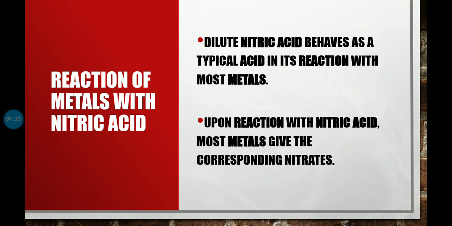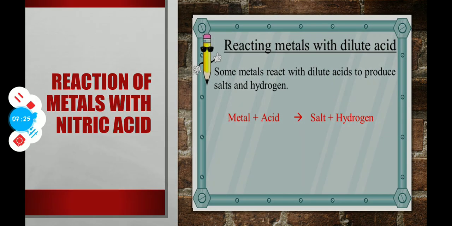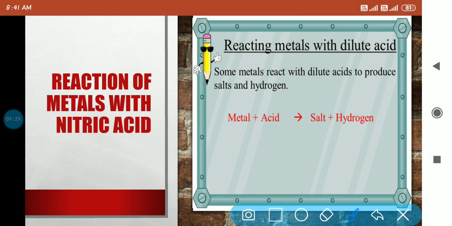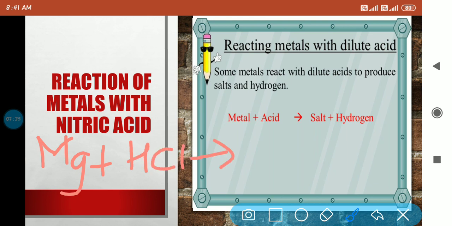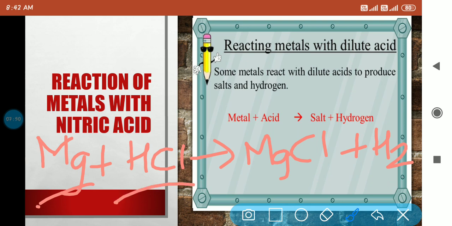Okay, I'll write it up and show you. For example, magnesium. Magnesium, when it reacts with HCl, will give us magnesium chloride, that is a salt, plus hydrogen gas will be liberated. Now this is not a balanced equation. I have just explained to you, for example, that when a metal reacts with an acid, we will get salt plus hydrogen.